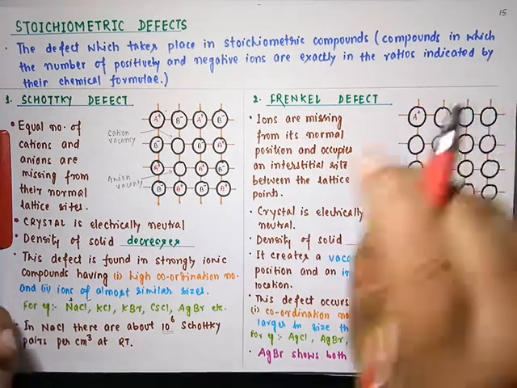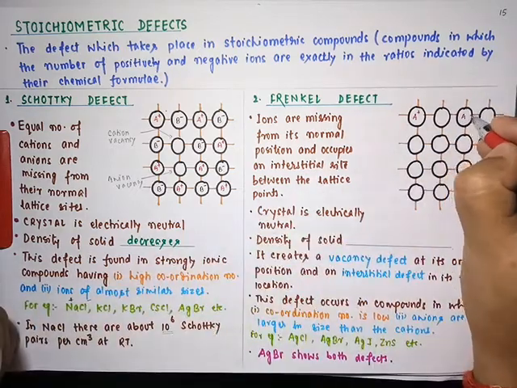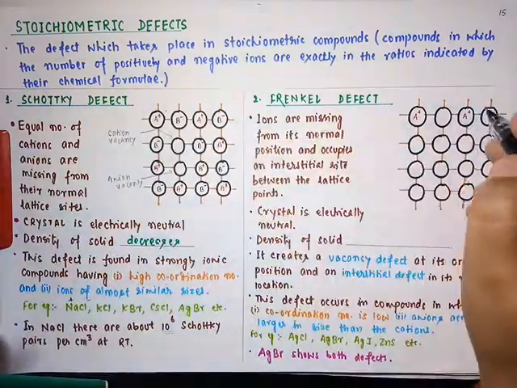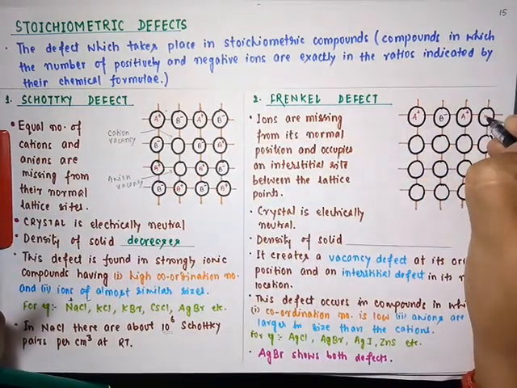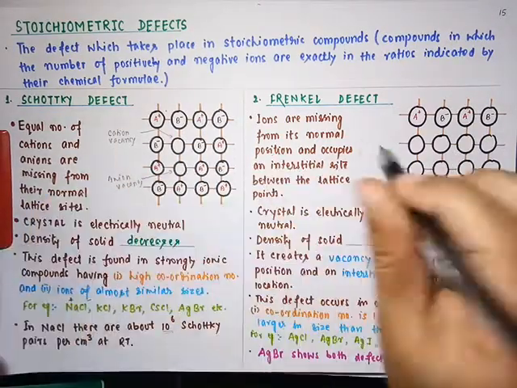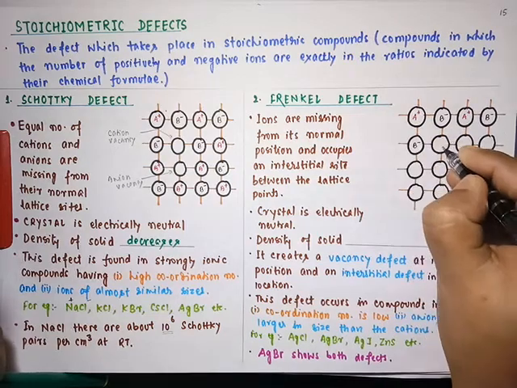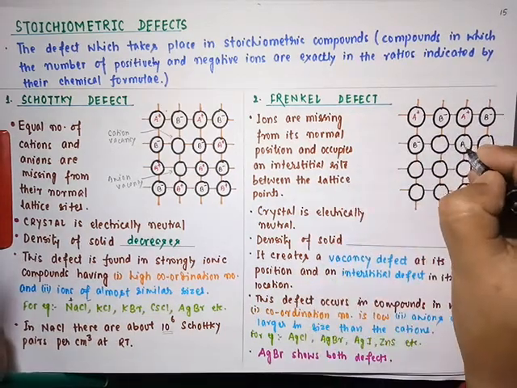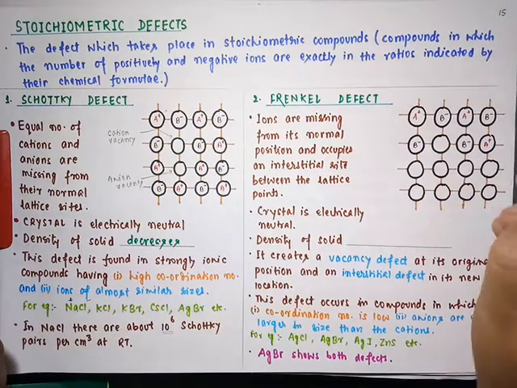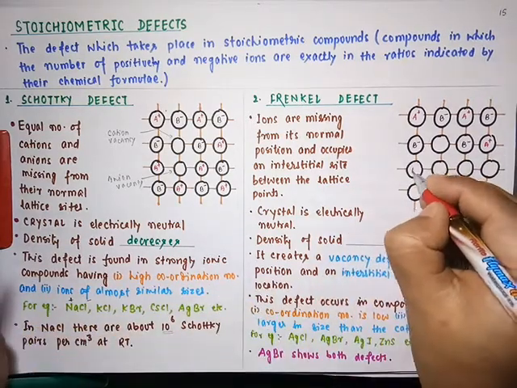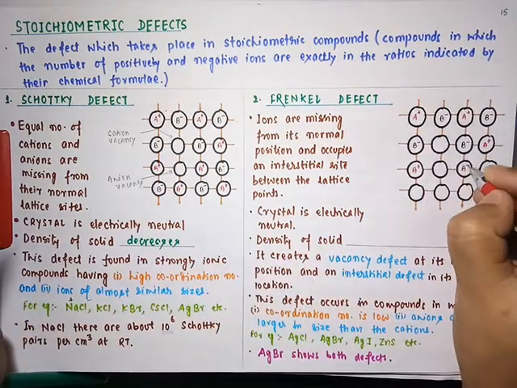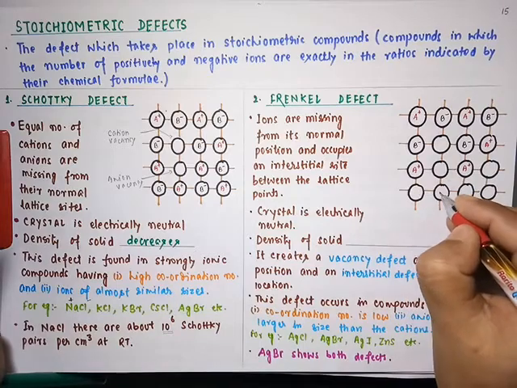This is A plus, now this is B minus, here it will be B minus. Then A plus, cations and anions I am placing here, student. This is A plus, then here it will be A plus, here it will be A plus.